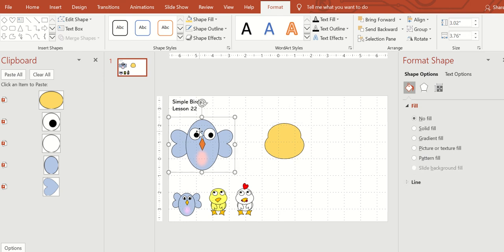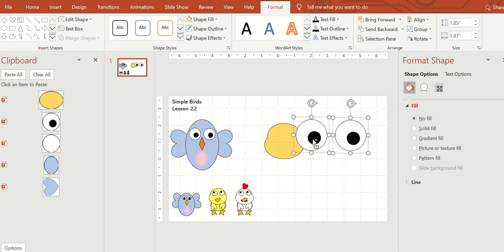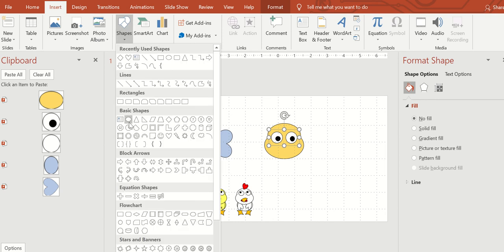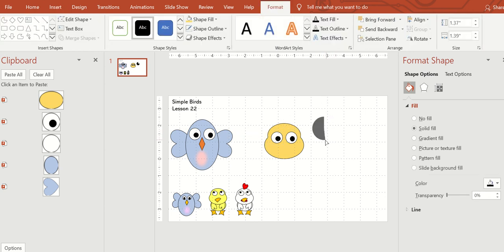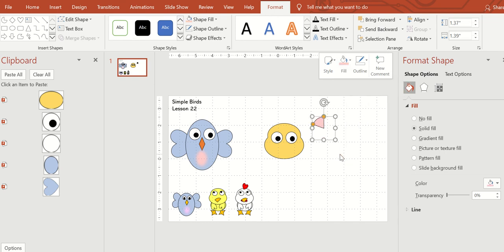The eyes. Bring out two of them. Group together. You can make them any size that you want. For the nose, it is this shape right here, partial circle. Bring it around, and not pink, let's go orange.